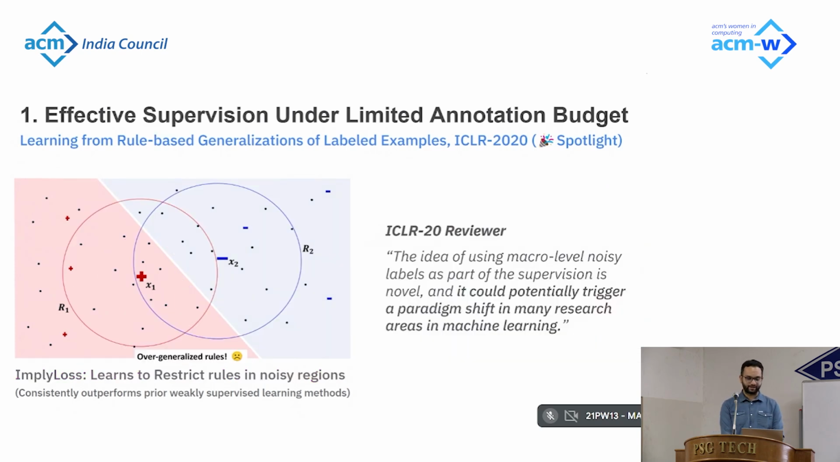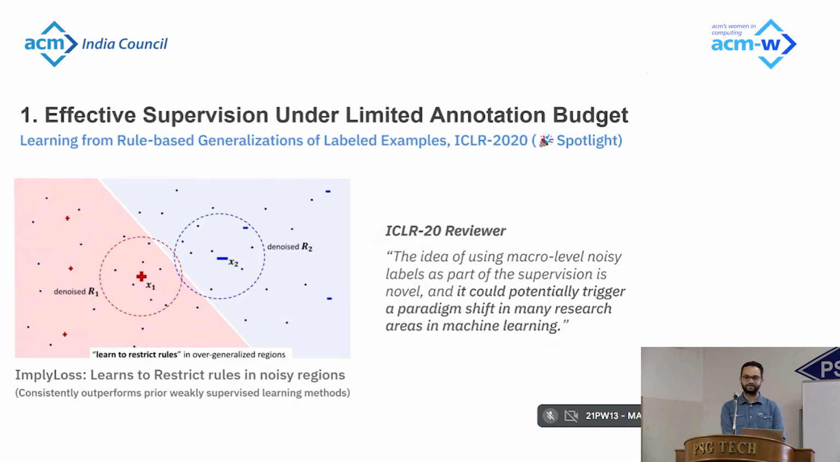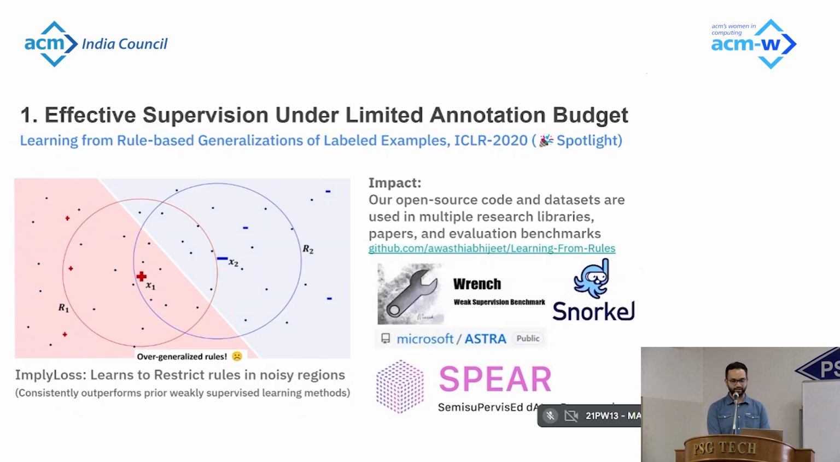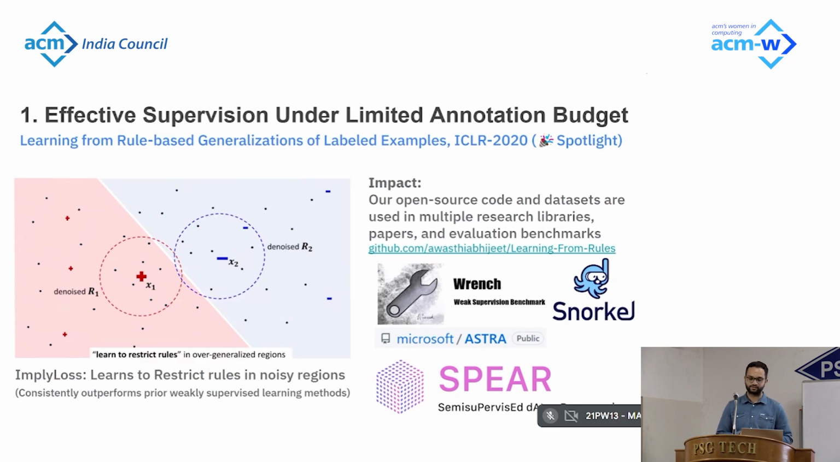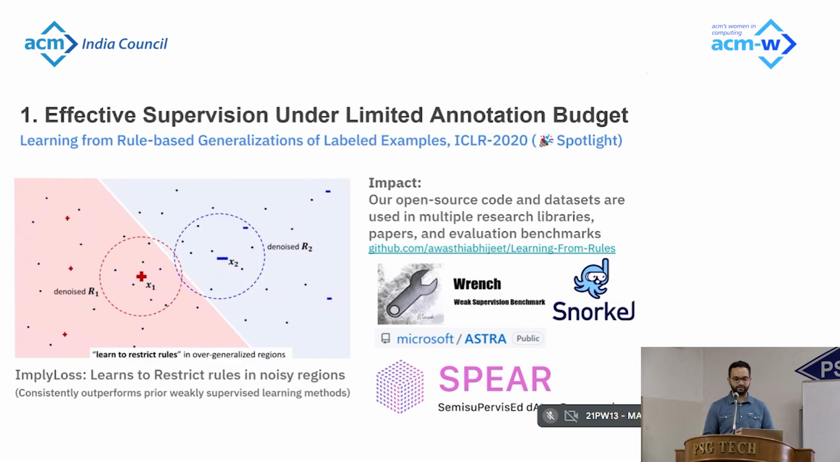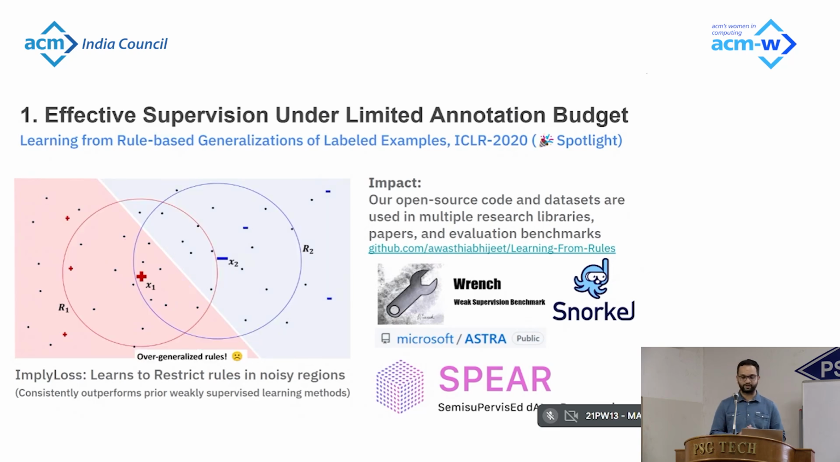Funnily, one of the ICLR reviewers thought that our work could potentially trigger a paradigm shift in many research areas of machine learning. And our work indeed had a significant impact, with many well-known research libraries and papers building on top of our code and datasets that we had publicly open sourced on GitHub. Particularly the WRENCH benchmark, developed by Snorkel company, which is very well known for its data programming solutions and weakly supervised learning methods, made use of our datasets and code. Other projects that used them were from Microsoft and an independent project from IIT Bombay.